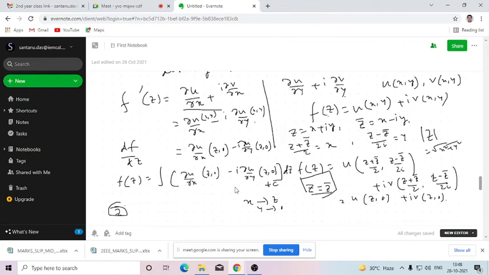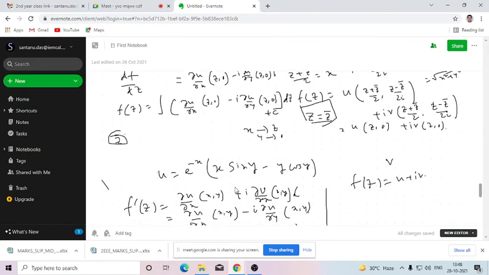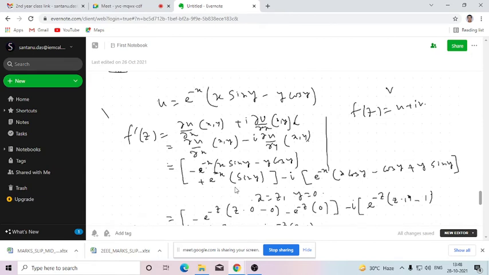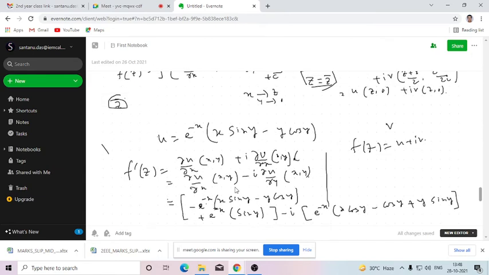So now let me give one example, then it will be easier for you. So let's say u is e to the power minus x, x sin y minus y cos y. Okay, so we are going to find out f z.